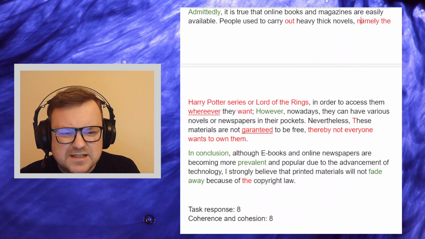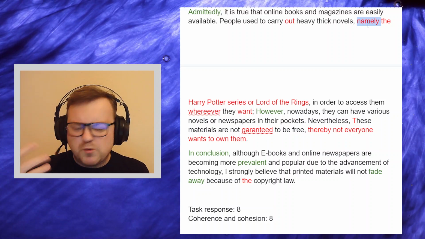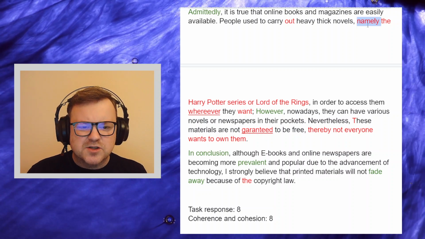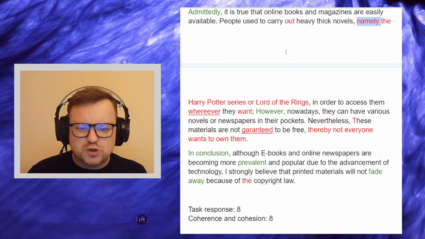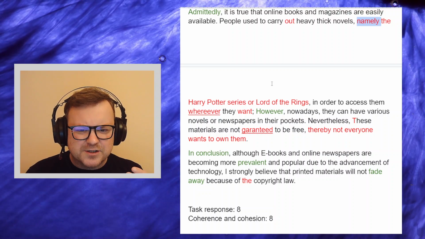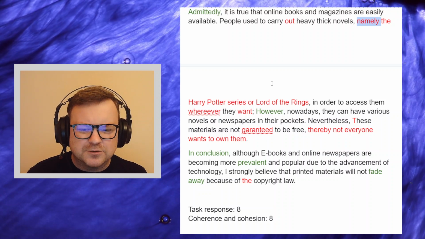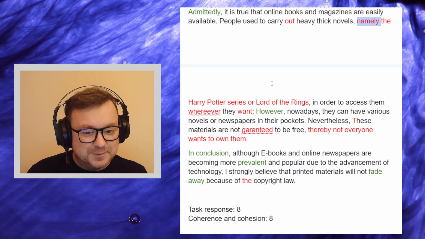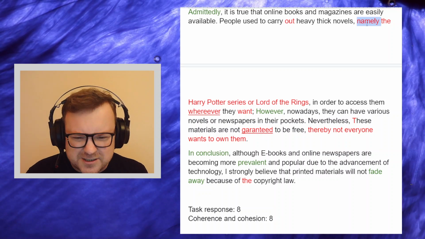I don't like this namely. This one is a bit strange. Namely is like when we give the most noticeable example or the most obvious example or the primary example. And I really don't know if it's true that the Harry Potter series or Lord of the Rings qualify as like that's the book that most people carried around, because there are many, many different books. You know, maybe the Bible, maybe you could mention, but I wouldn't use a namely here. I'd use a for example.